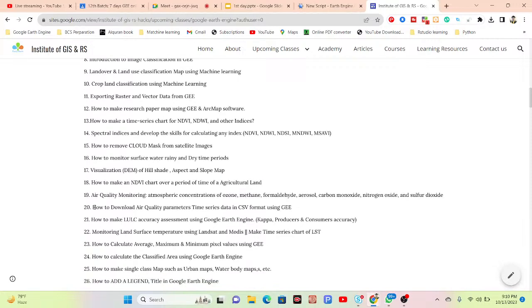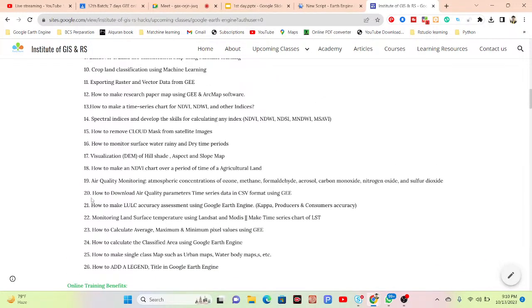As well as we also try to discuss air quality monitoring. Mainly different concentrations of ozone, methane, formaldehyde, aerosol, carbon monoxide, nitrogen dioxide, sulfur dioxide. This type of gas concentration map, how we can easily create in the Google Earth Engine platform. We also try to discuss that. Not only that, we also discuss how to make air quality parameters time series data in CSV file format. How we can easily download the air quality parameters time series data in CSV file format.